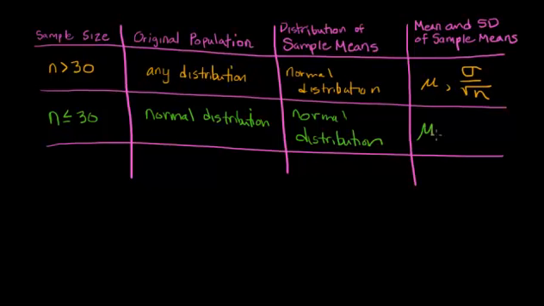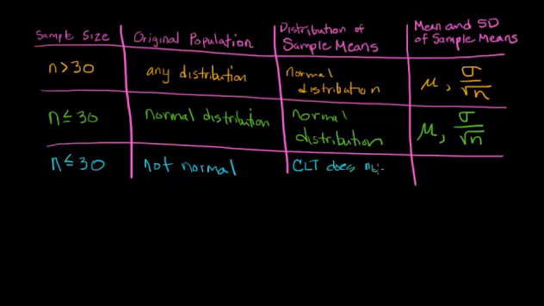With mean mu and standard deviation sigma over the square root of n. Okay, and finally, if we have a small sample size and our original population we know is not normal, it could be a uniform distribution or any of the others that we've talked about and many that we haven't, but just not normal, then the central limit theorem does not apply. And so therefore, here the central limit theorem does not apply.